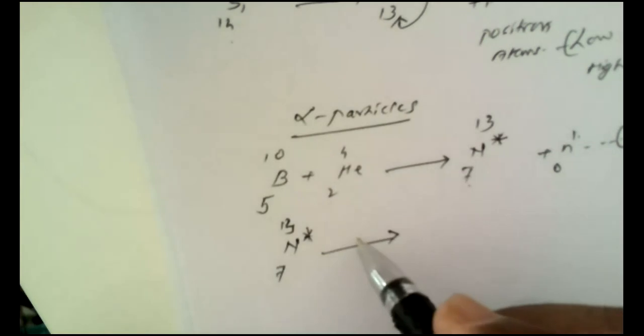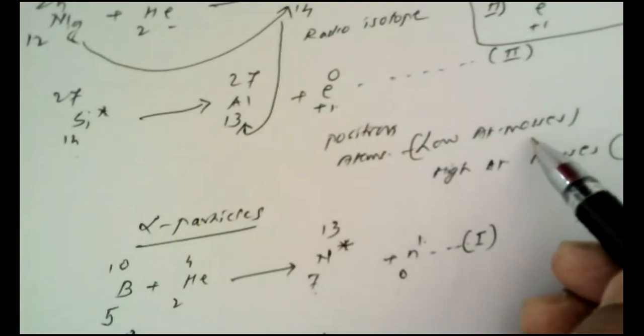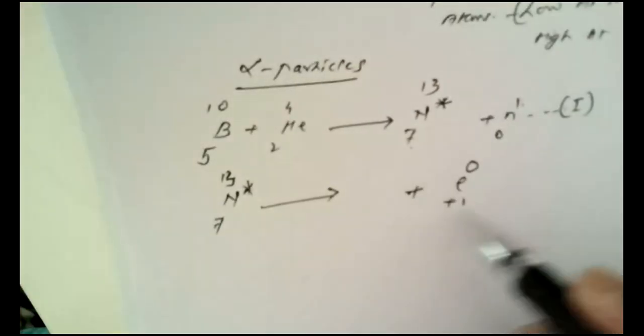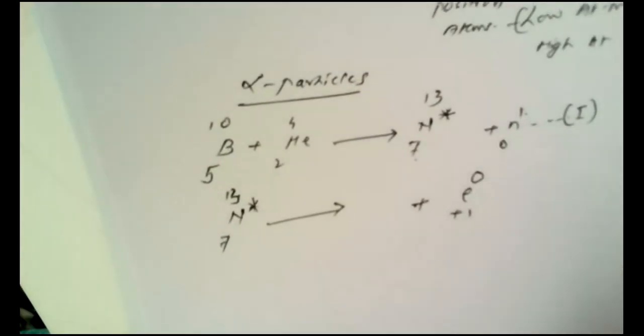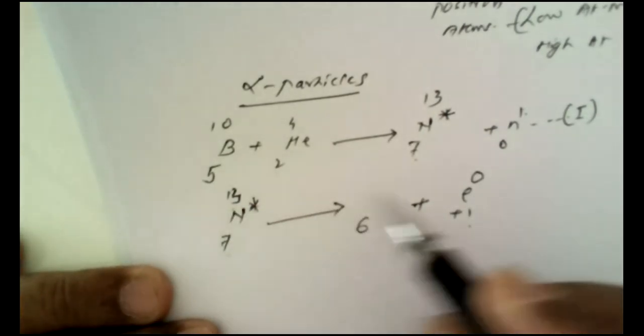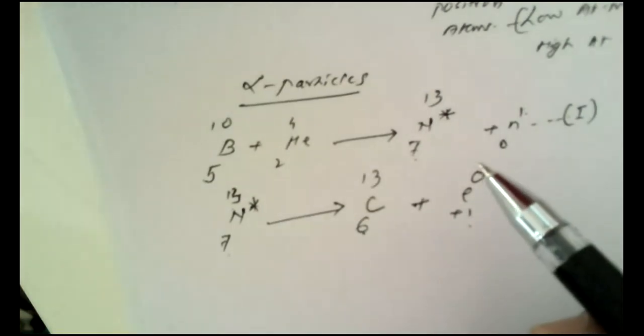So as we have just seen, whenever low atomic masses are there, a positron is ejected. So if a positron is ejected, what is remaining here? 7 minus 1 is 6, 13 as it is. So atomic number 6 is of carbon.